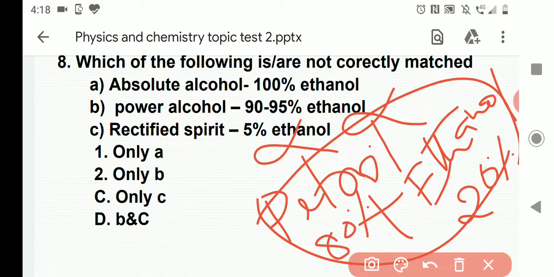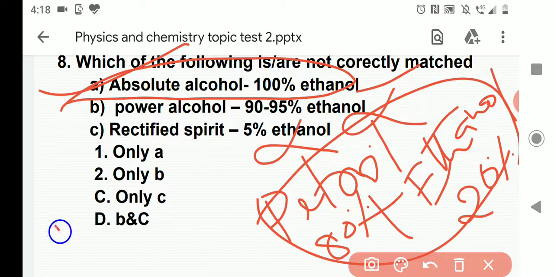The first, absolute alcohol, is 100% ethanol. If only alcohol is produced after the reaction, without carbon dioxide, it is nothing but 100% ethanol, an absolute alcohol. Perfectly right. But what is the question asked? Which of the following are not correctly matched? So B and C are the right answer. Okay, thank you.